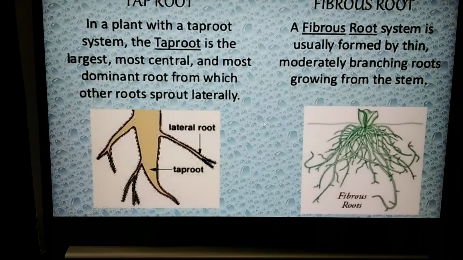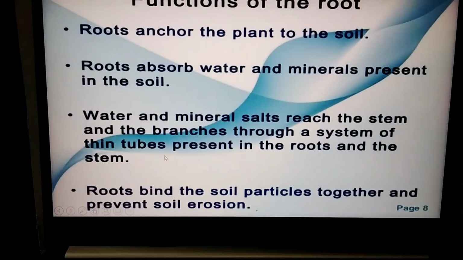Then the fibrous root system is usually formed by thin, moderately branching roots, and its appearance is bushy, and there is no main root. All the roots will arise from a point, and usually this will be seen in annuals, crop plants, and grass plants.